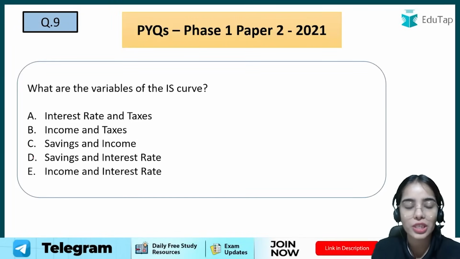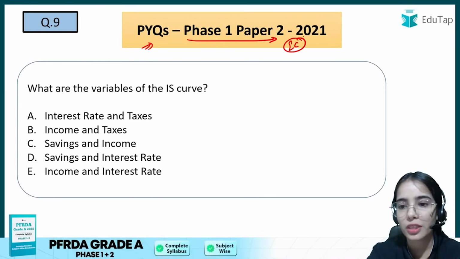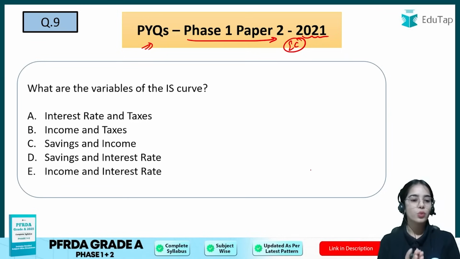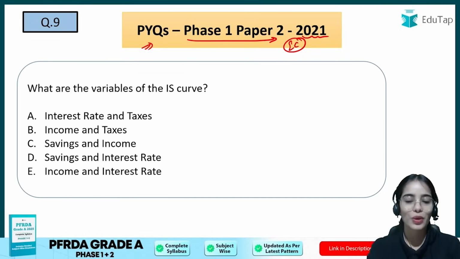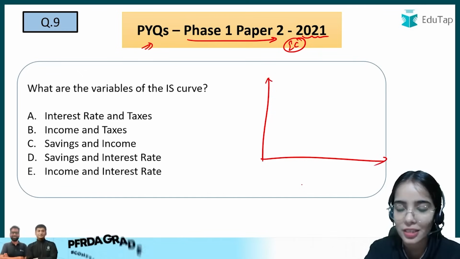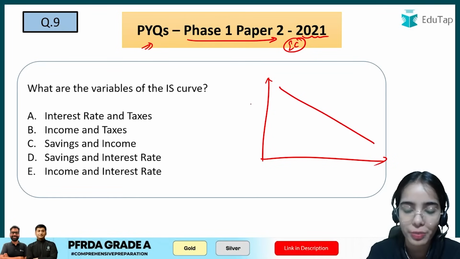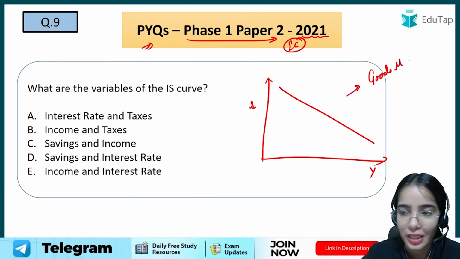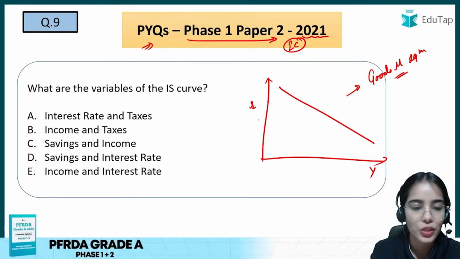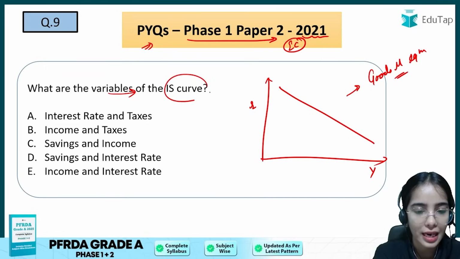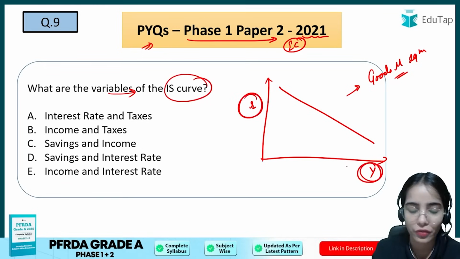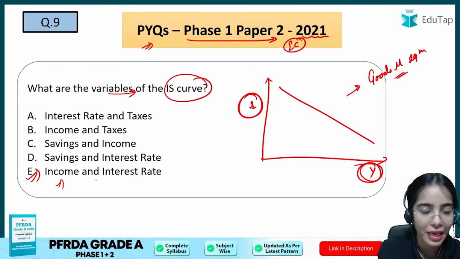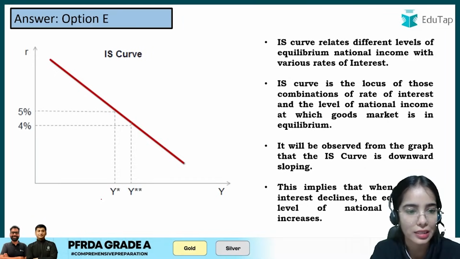Now coming to the next question. Now we are starting with the previous year questions for phase 1 paper 2 from the economics component from 2021. What are the variables of the IS curve? I hope you know the variables of the IS curve. The IS curve shows the combination of the rate of interest and level of income where the goods market is at equilibrium, right? So the variables under the IS curve are the rate of interest and level of income. Okay, so E is the right answer here.